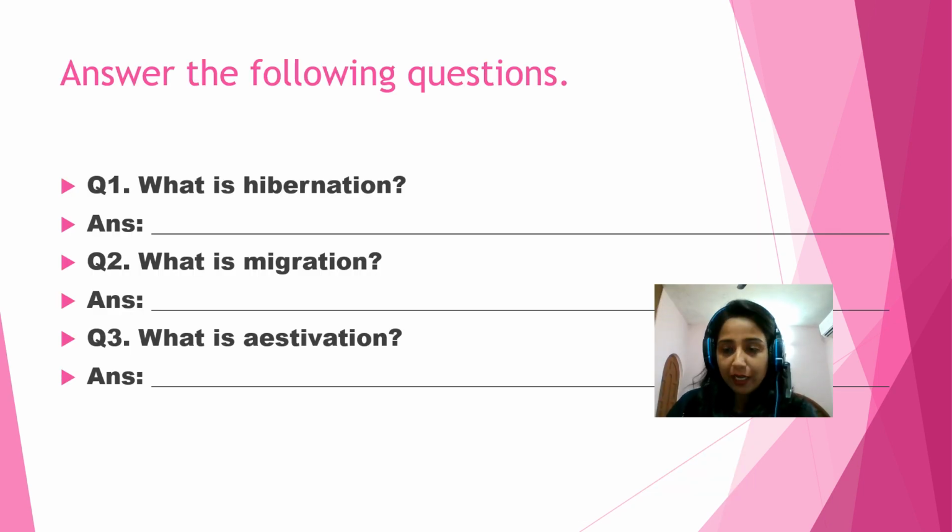You will go to a fresh page and you will write down the meaning of these three important words. What is hibernation, what is migration and what is estivation? Children, you will take the help of your book. Also, there are key notes in your book after the lesson. So you can take the help of these key notes also, and then you can write down the meaning of these three important words, and then you will send us the work in the evening, and you will also send us the assessment which is given at the end of the lesson, and we will send you the answers in the evening, and before that you finish it up and send us the answer.